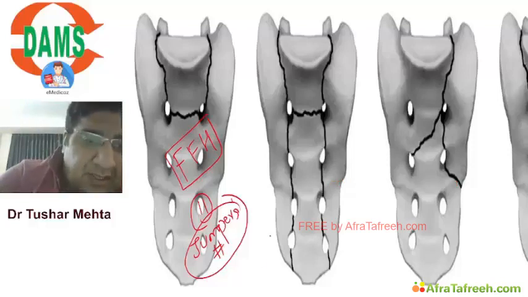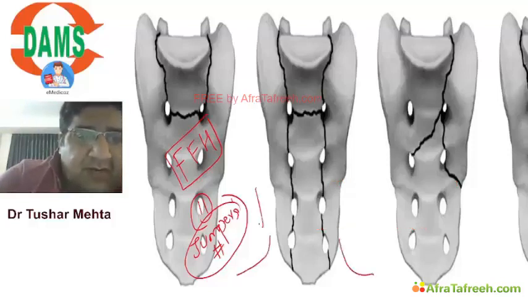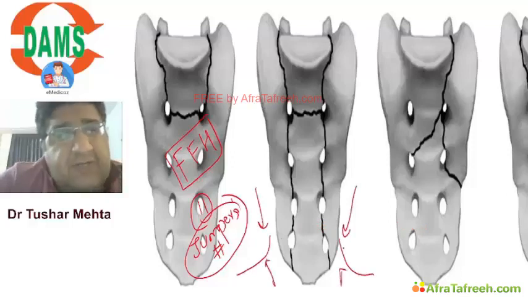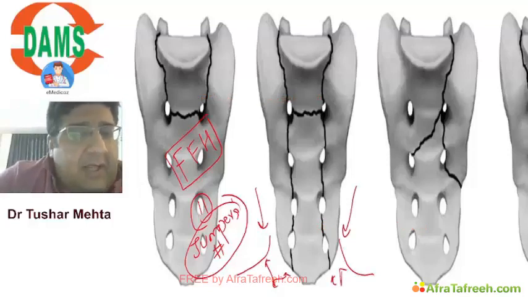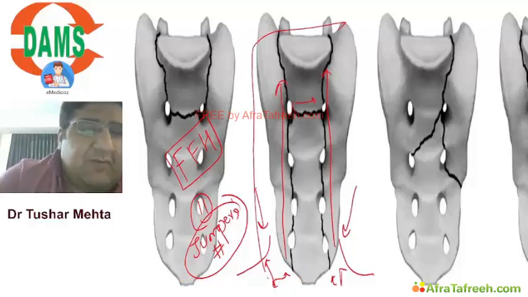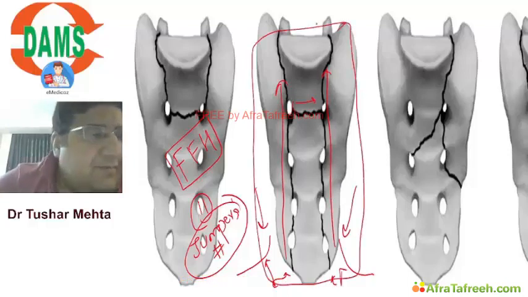Now this is the right buttock, this is the left buttock. So body weight went down, yes. Ground reaction force went up, yes. But when this ground reaction force went up, it actually got into the center. Right ground reaction force broke the right side of the sacrum, left ground reaction force broke the left side of the sacrum. They shook hands in the middle of it, and eventually you develop this H-shaped fracture of the sacrum.